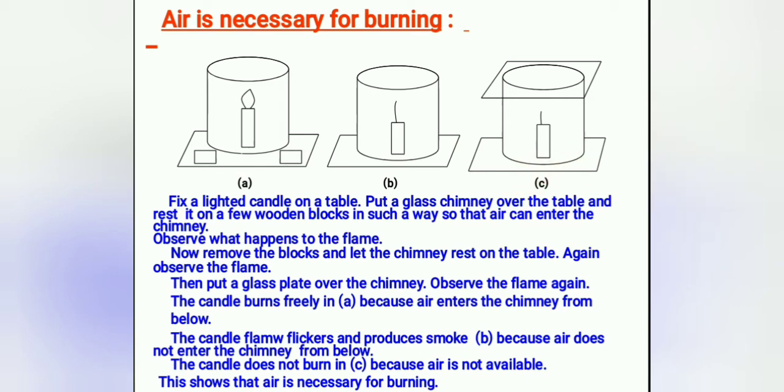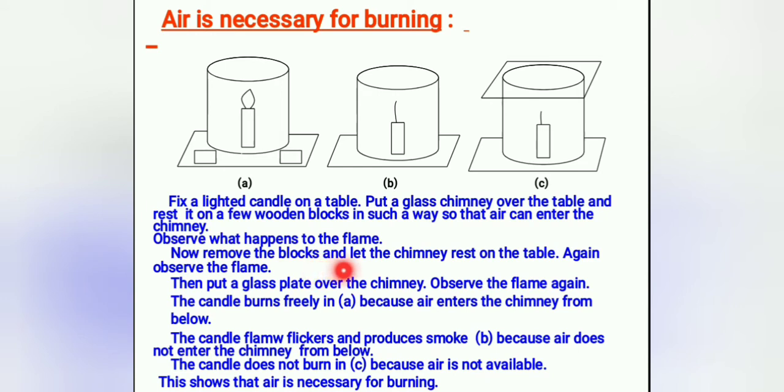What is happening in this setup we will see. Fix a lighted candle on a table. So a lighted candle is there on the table. Put a glass chimney over the table. This is the glass chimney, and it is open at the bottom and at the top. Rest it on a few wooden blocks. Here you can see the wooden block. It is rested in such a way that there is a gap below, so that the air can enter the chimney. Observe what happens to the flame.